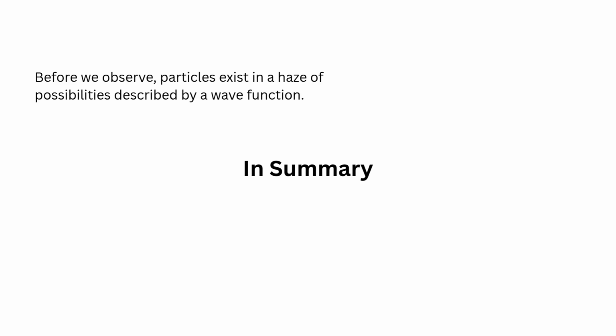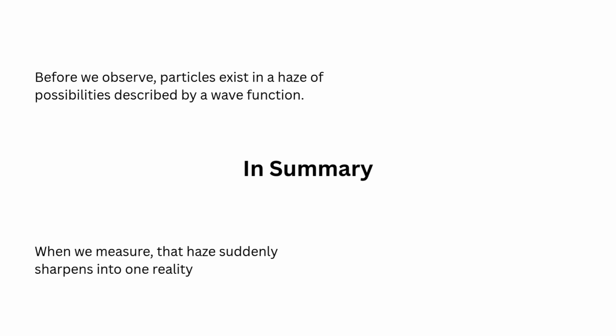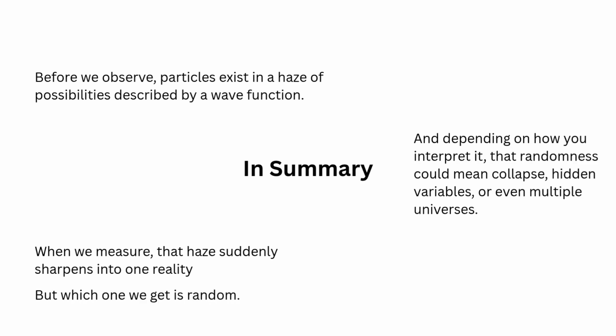So, to summarize, quantum mechanics teaches us that before we observe, particles exist in a haze of possibilities described by a wave function. When we measure, that haze suddenly sharpens into one reality, but which one we get is random. And depending on how you interpret it, that randomness could mean collapse, hidden variables, or even multiple universes.